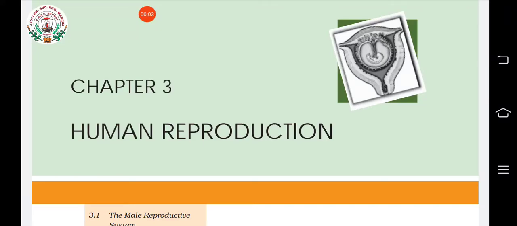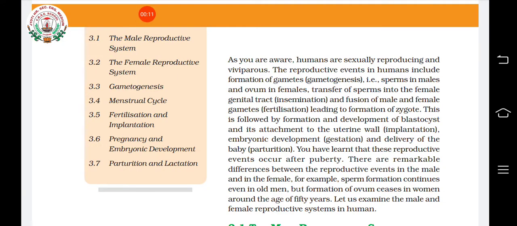We are going to start with the next chapter, that is human reproduction. So children, human beings are viviparous. What do you mean by viviparous? The organisms which give birth to young ones are called viviparous. So the reproductive events include what?